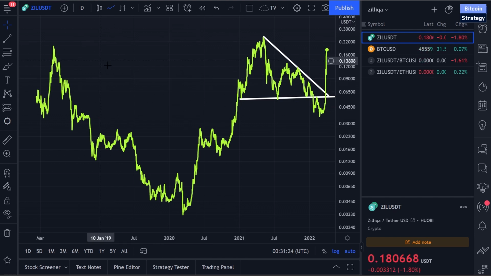So the reason why this question is important is because when we construct a portfolio, we want to know how much more risk we are inviting into the portfolio, right? When we say we have 1,000 USD in Bitcoin and we then buy 1,000 USD in Zilliqa, suddenly our price movements are way more pronounced. But if we want to have, say, the same kind of price risk in Zilliqa as in Bitcoin, then we would have to buy less Zilliqa. But how much less, right? That's not really quantified. And in this video, we are going to quantify this.